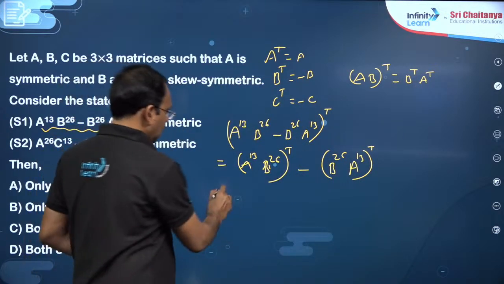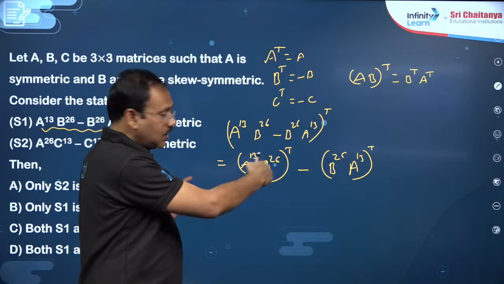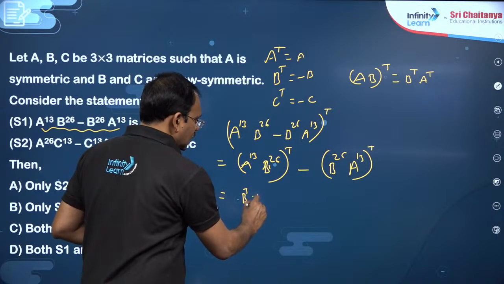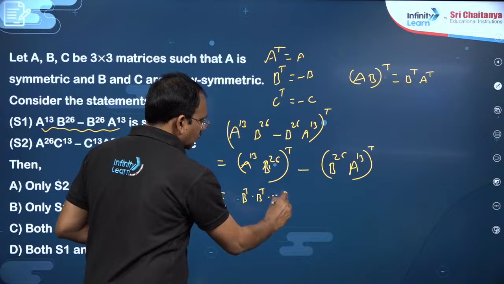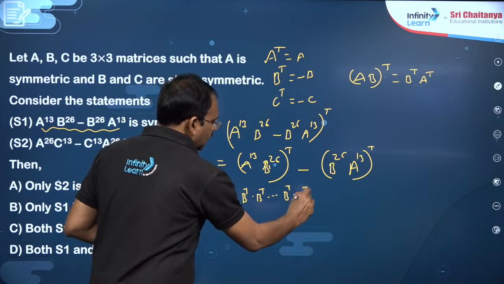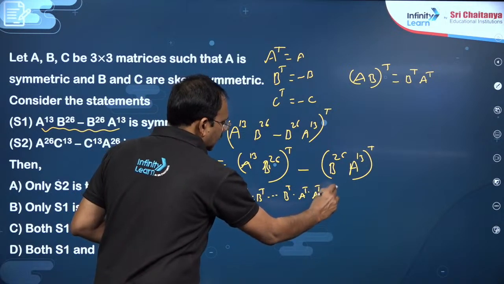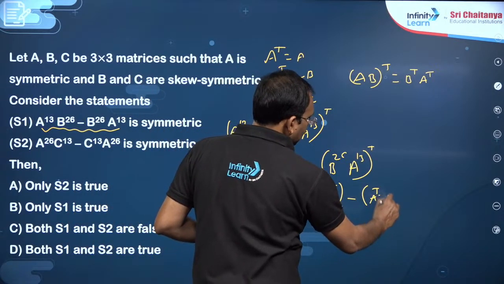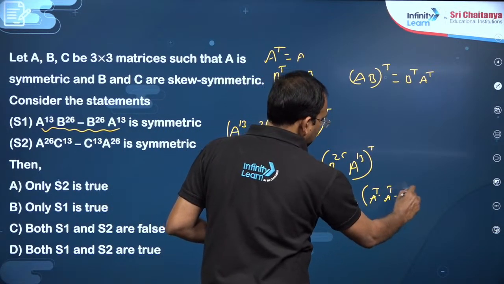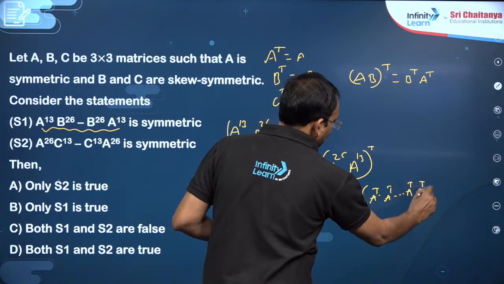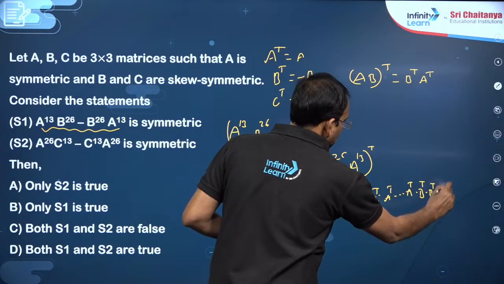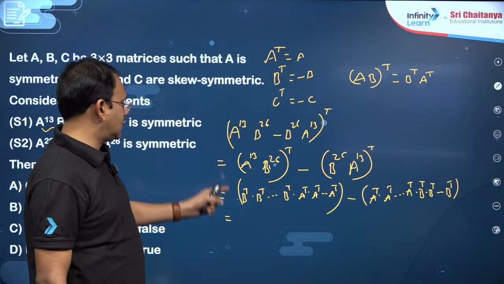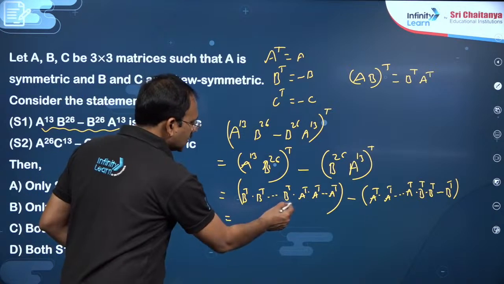So dear students, this becomes, if you multiply from that side, B transpose into B transpose, 26 times, into A transpose, 13 times, minus the same here, A transpose 13 times into B transpose 26 times. So that B transpose will become minus B, 26 times.